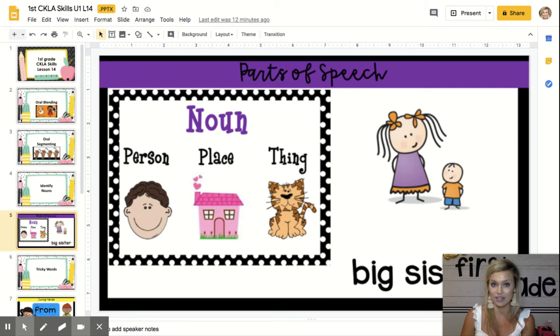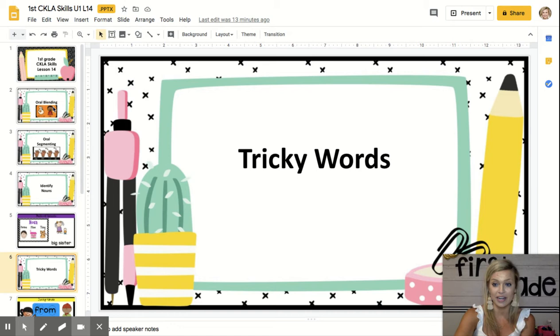Good student. The noun is student, and now is it at the beginning or was it at the end? It was at the end. Awesome. Student was last, so it was at the end. Great work. All right, we have some more tricky words that we're going to talk about today.